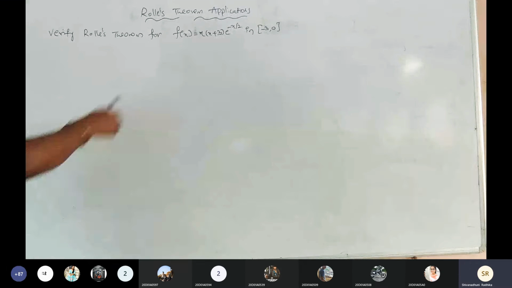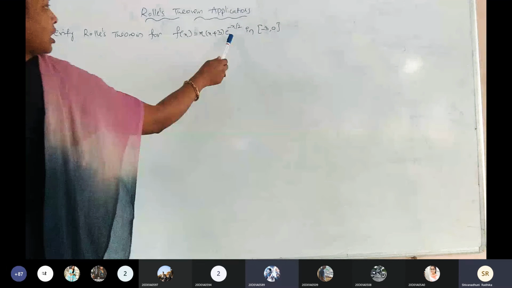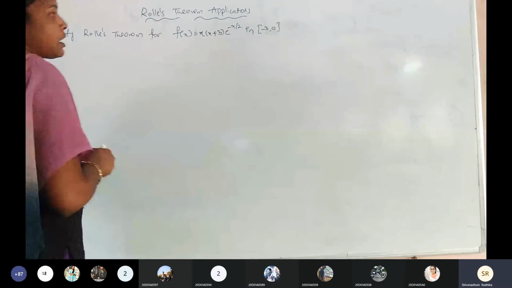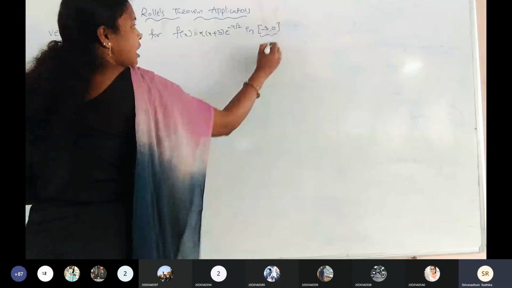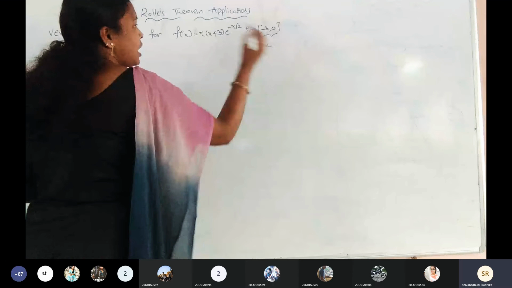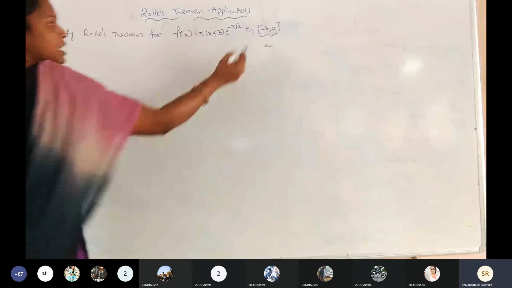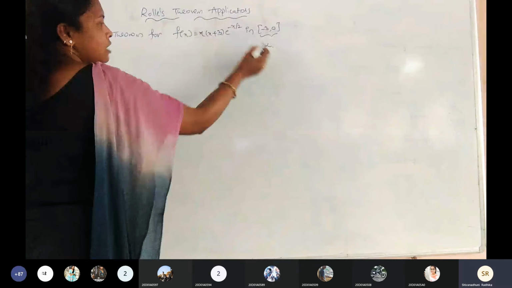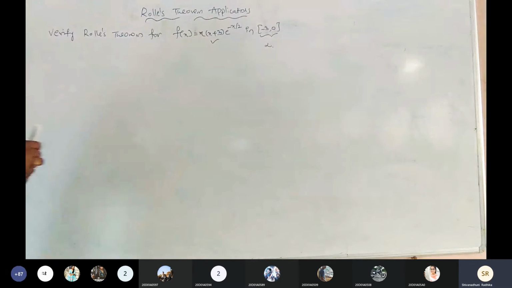When we have an exponential term, we need to check whether the given interval contains infinite or not. The given interval doesn't have infinite. So the given function is a continuous function, because infinite is not there in the given interval.